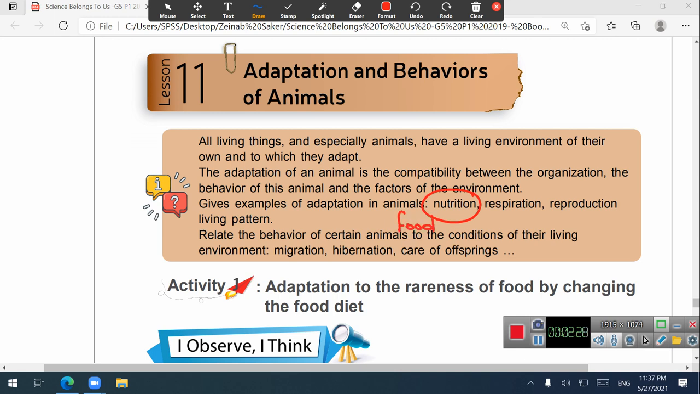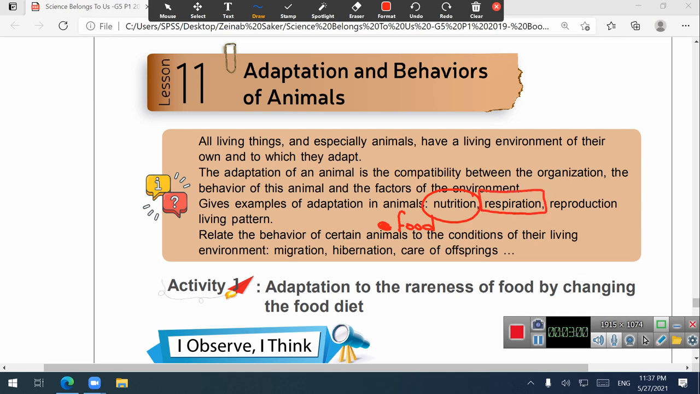For example, the panda, where does it live? In cold places, or we can also find pandas in forests. Why? What does the panda eat? Bamboo. Excellent. So the panda can live in its forest because its food is available there. Do you know why? Because its food is found there. Okay?